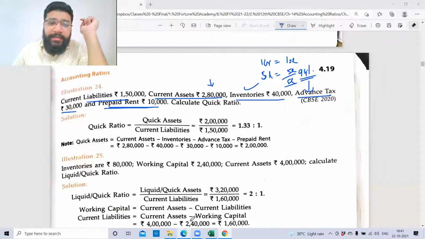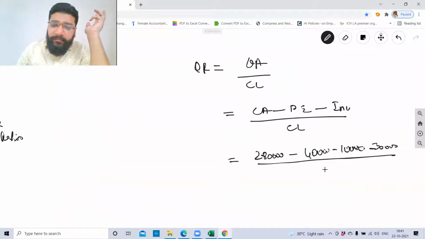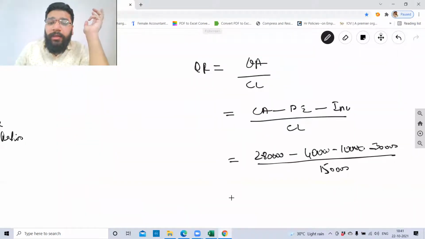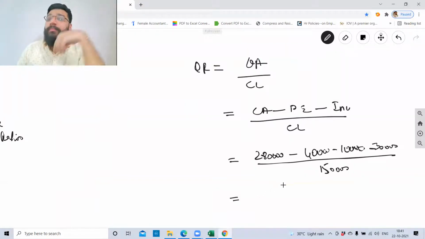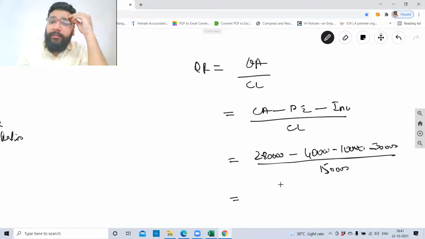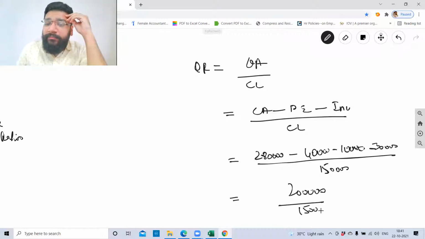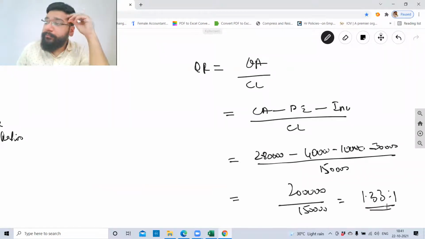And current liability, guys, is already given, 1,50,000. So what will be the answer? 280 minus 40 is 240, minus 10 is 230, minus 30 is 2 lakh, correct? Yes, sir. 2 lakh divided by 1,50,000 is 1.33 to 1.